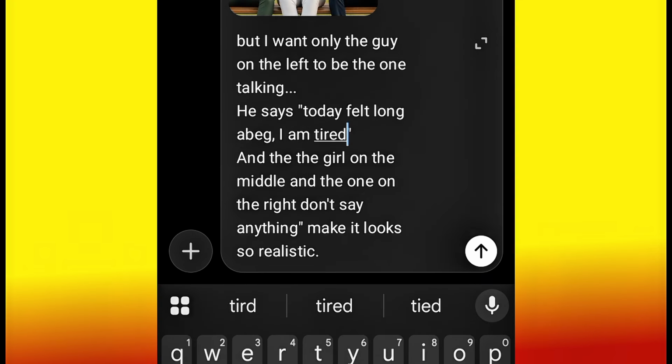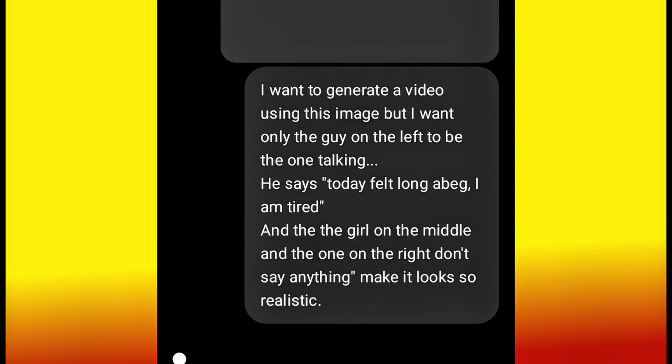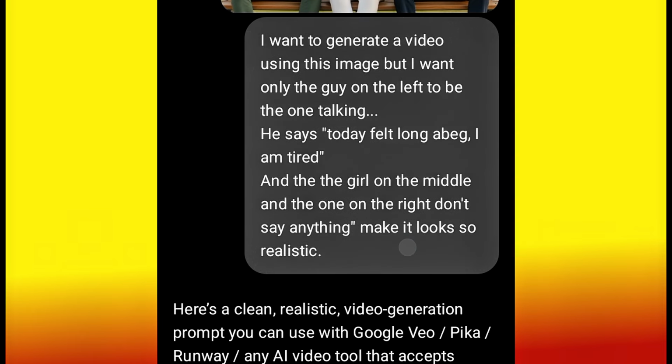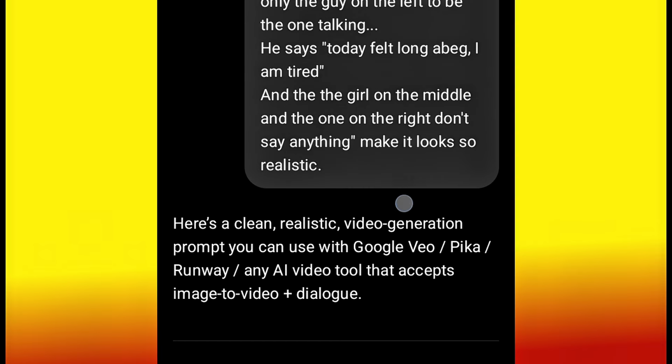So now all you need to do is to go ahead and hit OK. You see what I did, right? I uploaded the image and I say I want to generate a video using this image, but I want only the guy on the left to be the one talking. It says, "Today felt long, abeg, I'm tired." And the girl in the middle and the one on the right do not say anything. Make it look so realistic, okay?